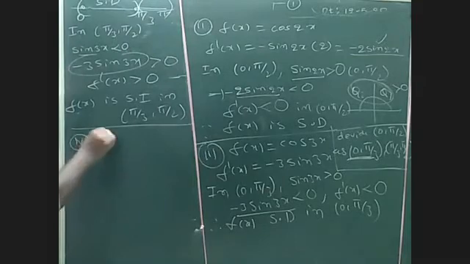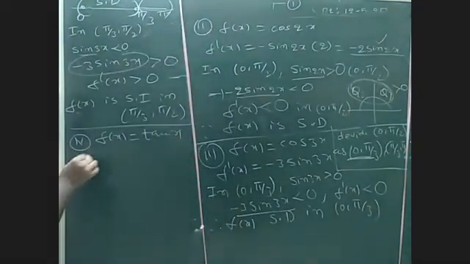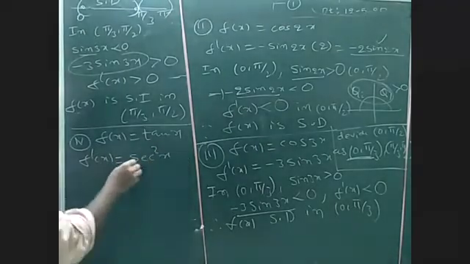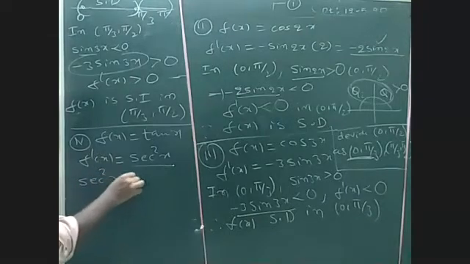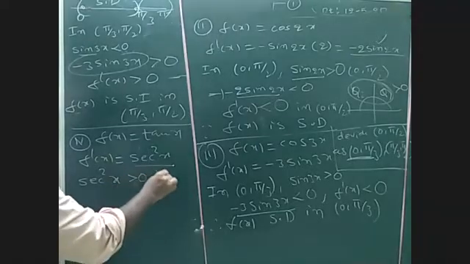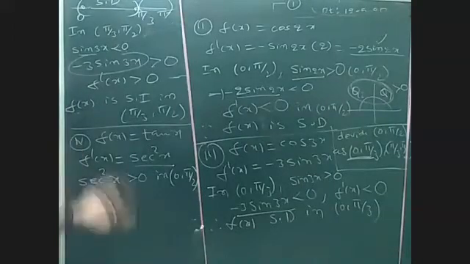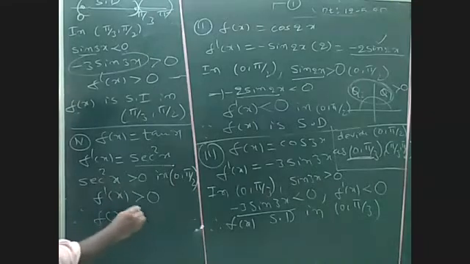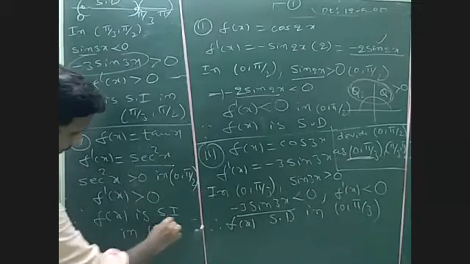Coming to the fourth, f of x is equal to tan x. We have seen that it is increasing in the first quadrant by using the application of the tan x derivative, secant square x. Secant square x is clearly greater than 0 in 0 to pi by 2. In the first quadrant, secant x is positive, secant square x again positive. So f dash of x is greater than 0. Therefore, f of x is strictly increasing in 0 to pi by 2.